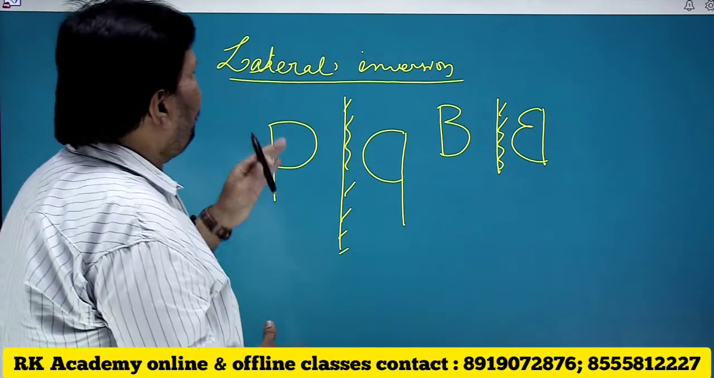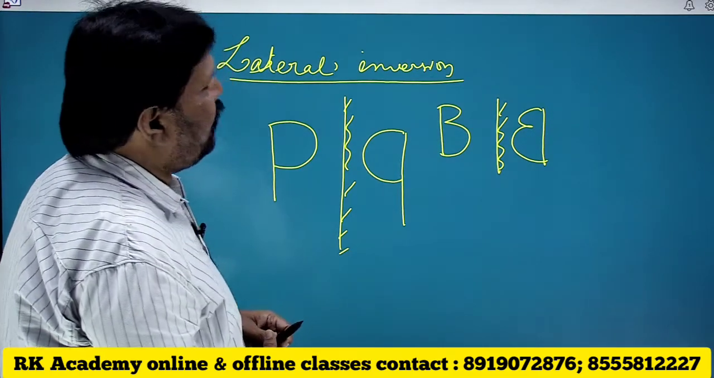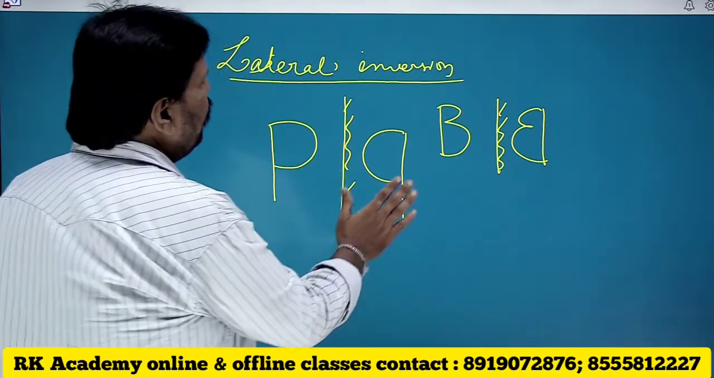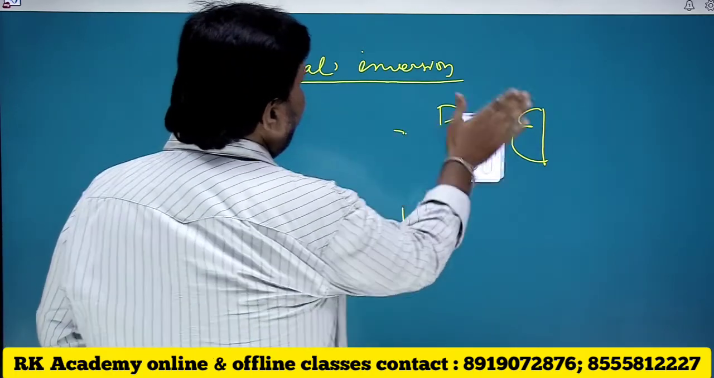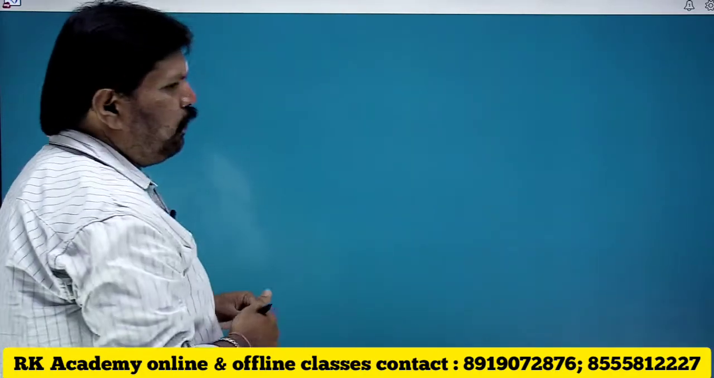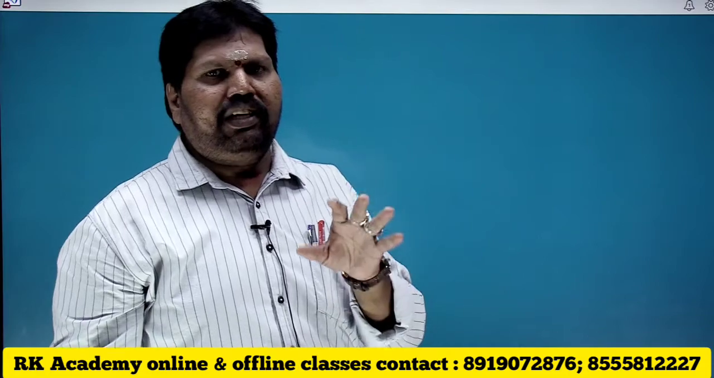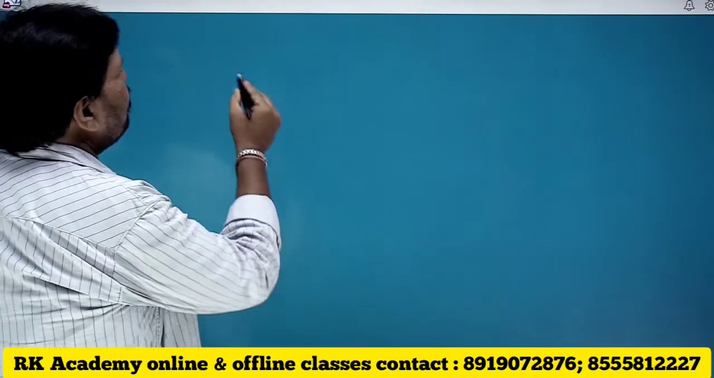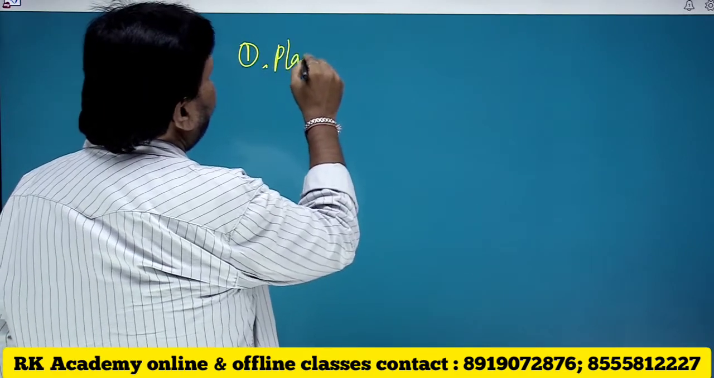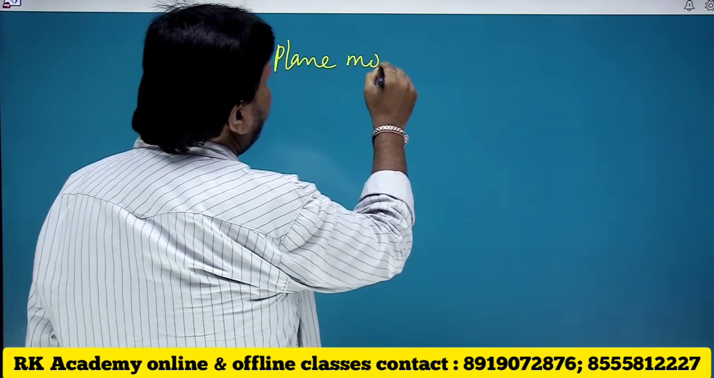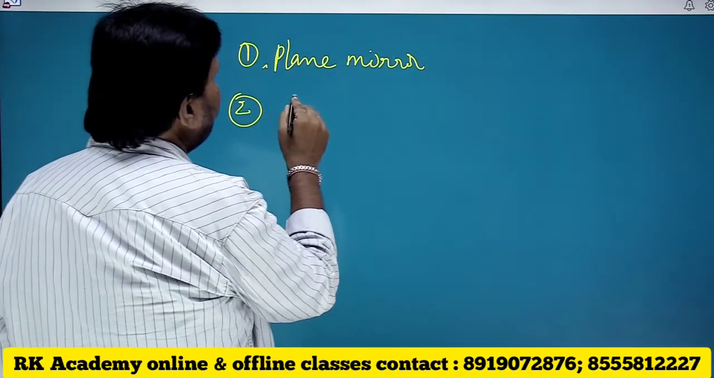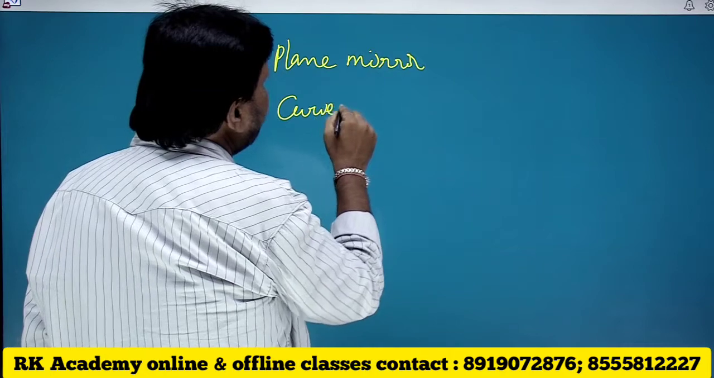To understand the phenomenon of light, especially the reflection of light, we should have a device. That device is nothing but the mirror. Before learning about mirrors, you should understand the kinds of mirrors. Generally, we have two kinds of mirrors. One is the plane mirror. The second one is the curved surface mirror.